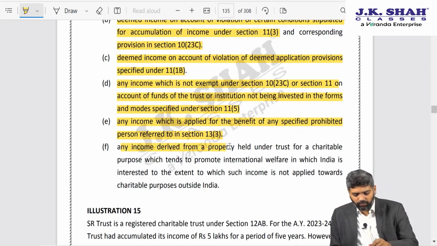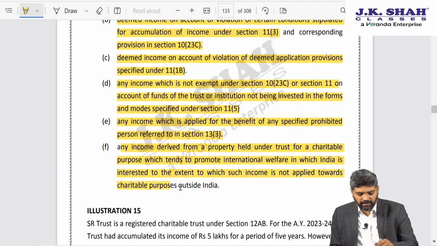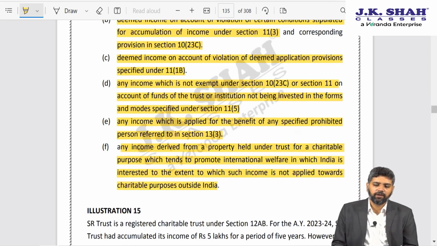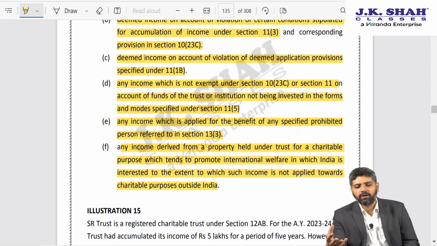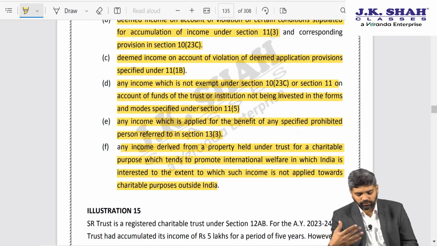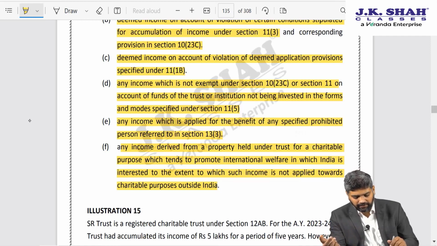Any income derived from property held under trust for a charitable purpose which tends to promote international welfare in which India is interested, to the extent to which such income is not applied towards charitable purpose outside India. So you have been created for international welfare purposes, government has granted you registration, but you have not spent the amount for the objects for which you were created, then also this provision will be attracted.